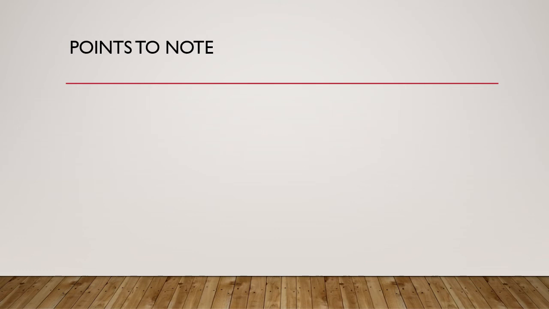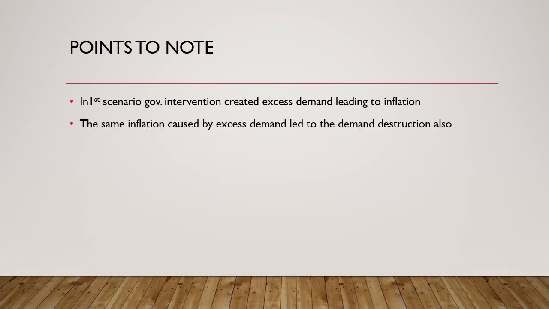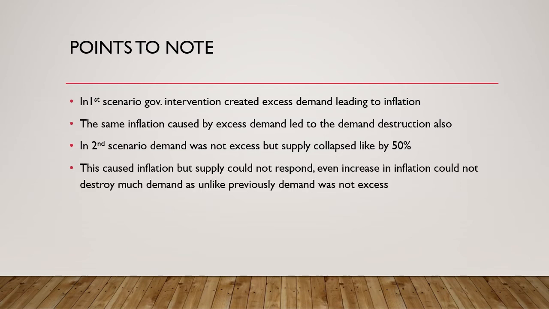So points to note: as in the first scenario I told you, the government intervention created excessive demand, leading to inflation. So some inflation caused by excessive demand led to the demand destruction, as we saw. In the second scenario, or the first hyperinflationary scenario, the demand was not excessive, because it's the supply that collapsed by, let's say, around 50%.